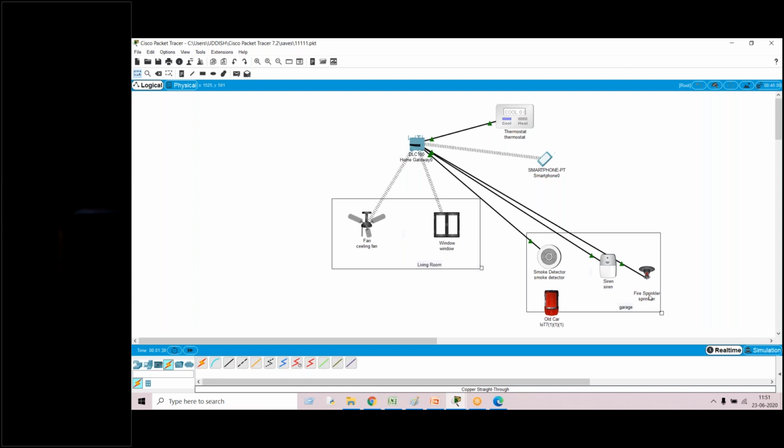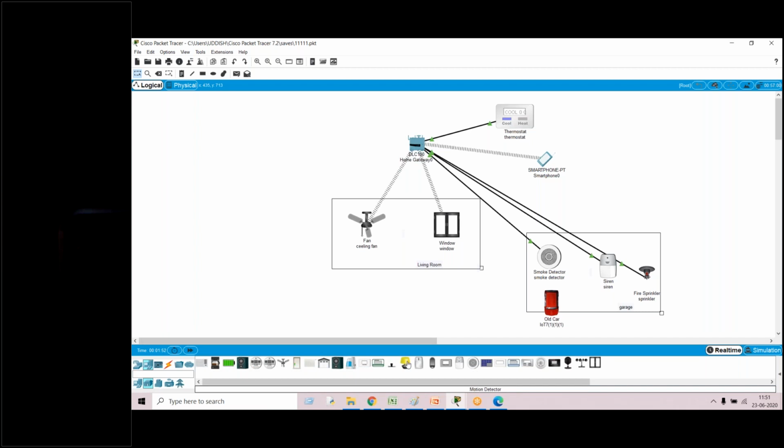So this is the experiment I have done. Please everyone, if it is possible, do it. It's up to you. You can use different components or different things, whatever is available in Packet Tracer. You choose that and try to do this one. So here it is, the smoke detector. You can choose from sensors. You can see here in end devices there is a smoke detector.